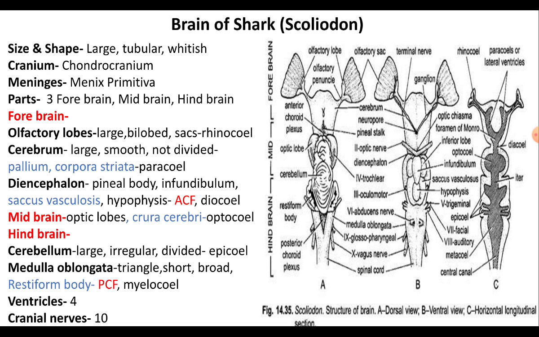The dorsal surface of the cerebrum is quite smooth, but on its ventral side there is a small aperture called the neuropore, through which a pair of delicate nerves called the terminal or pre-olfactory nerves comes out.